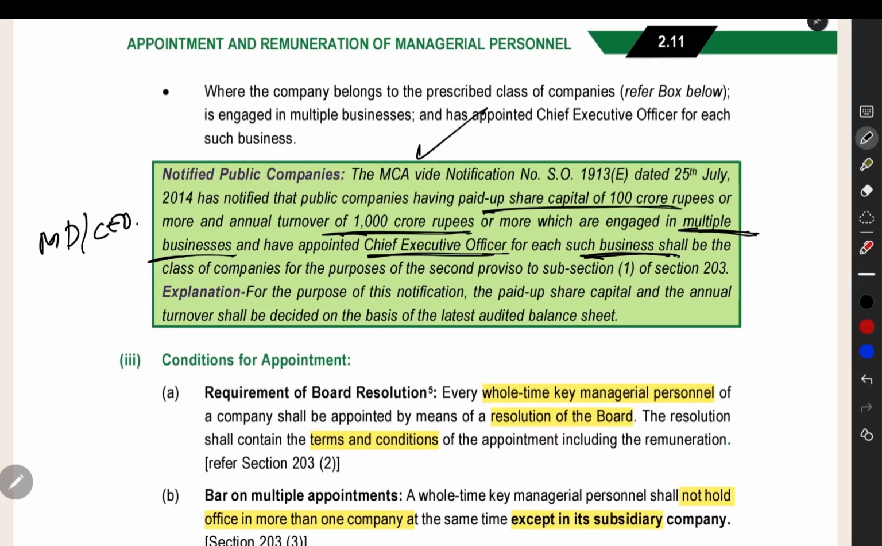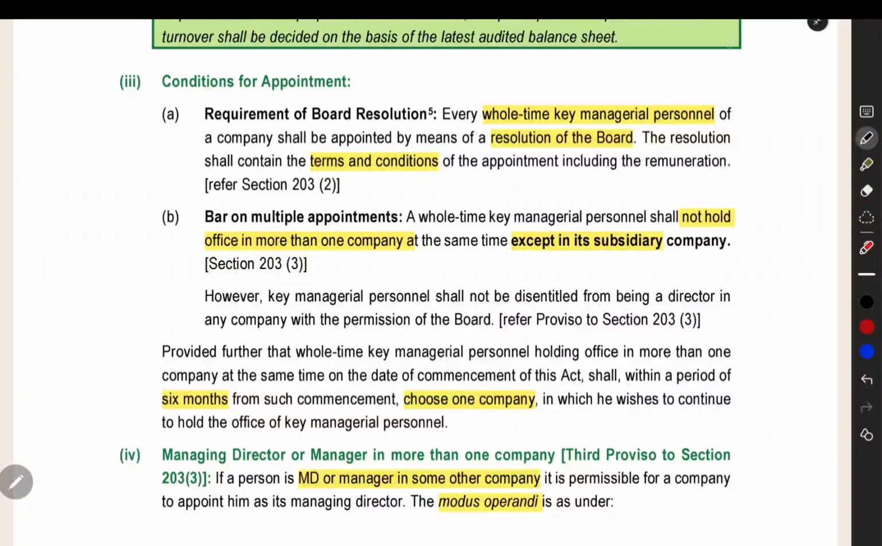Another thing, paid up share capital of 100 crore or more, and then annual turnover of 1,000 crore or more, that kind of company can make use of this option. Condition for appointment, you have to take a board resolution. In that board resolution, the terms and conditions of appointment should be there.